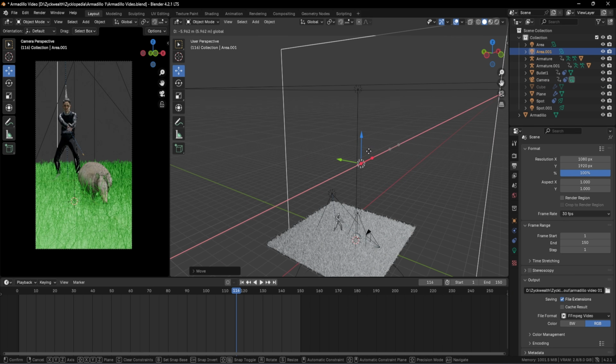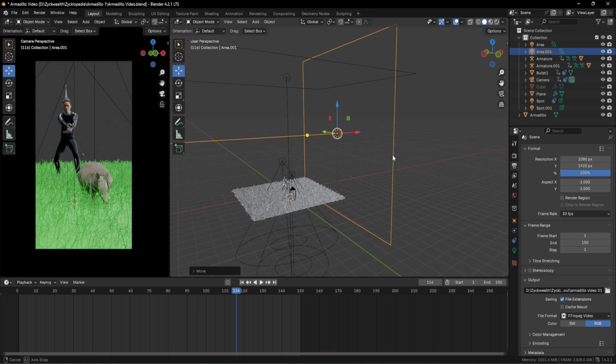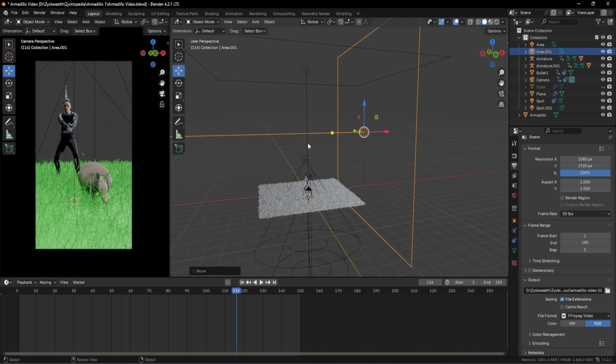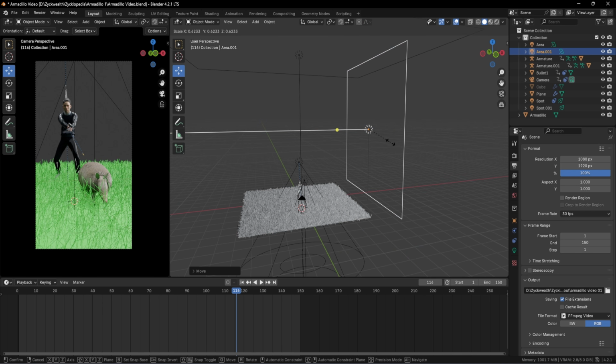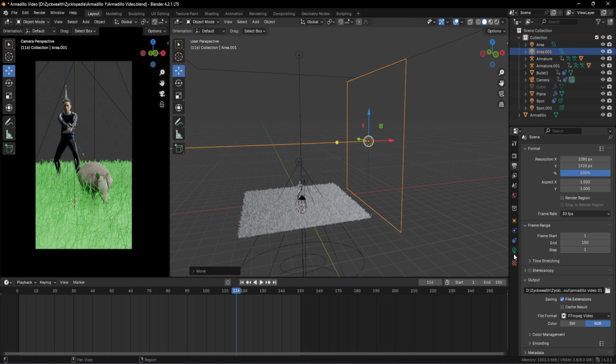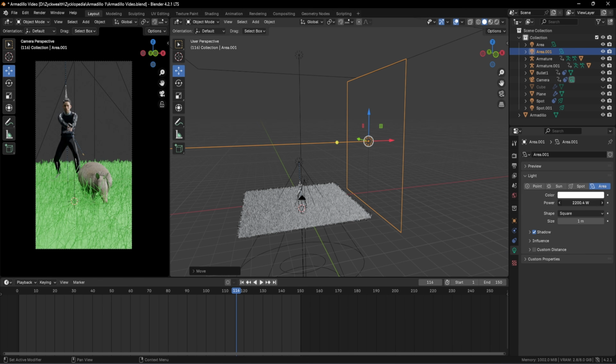And I'm gonna move it towards the left like this, so that one of the light sources will be on the right hand side. And we are gonna duplicate this and place one over here. So before that, I'm just gonna scale it down, so the light source will also be scaled down like this. Then I'm gonna decrease the intensity over here and take it all the way down. We don't need that much intensity.